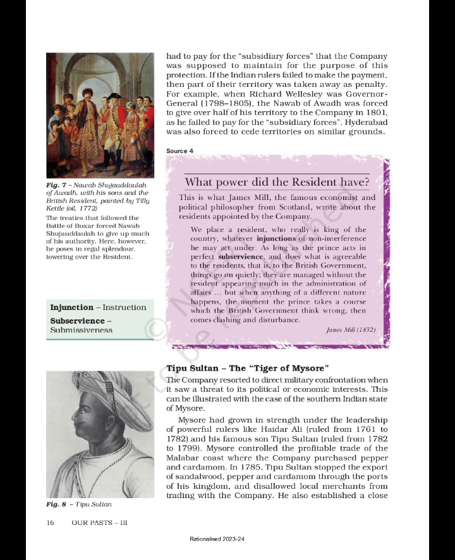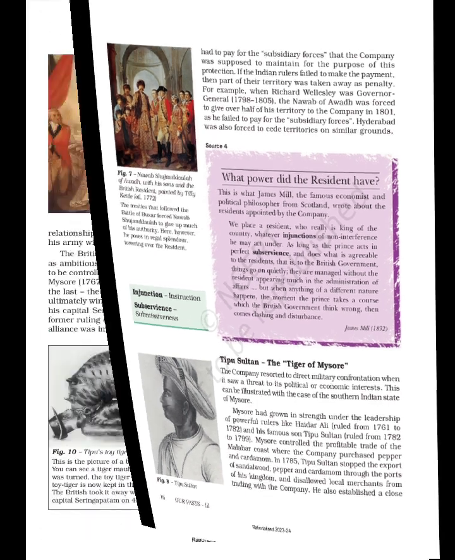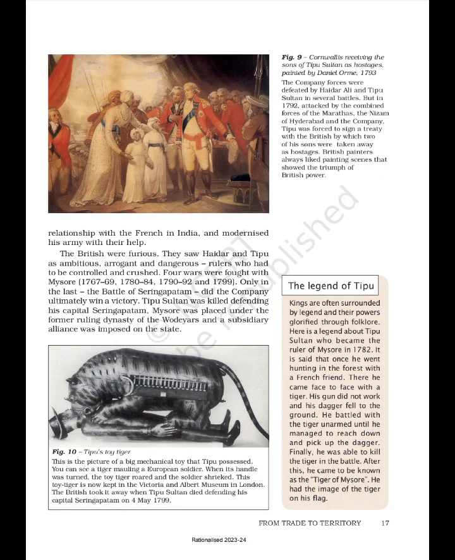In 1785, Tipu Sultan stopped the export of sandalwood, pepper and cardamom through the ports of his kingdom and disallowed local merchants from trading with the company. He also established a club. Figure 8. Tipu Sultan. Figure 9. Cornwallis receiving the sons of Tipu Sultan as hostages. Painted by Daniel Orme, 1793.